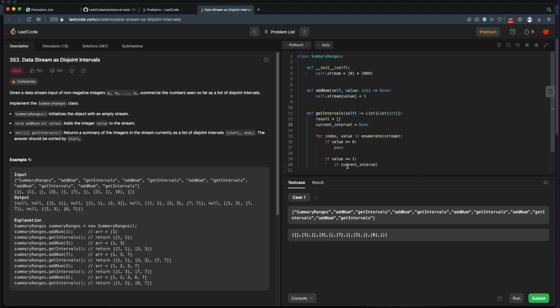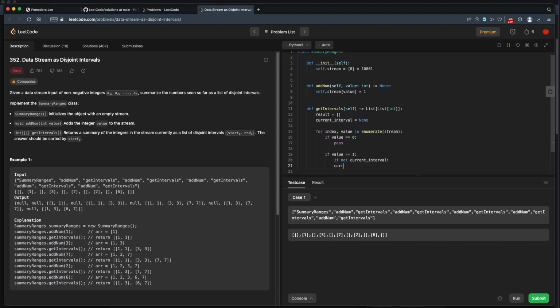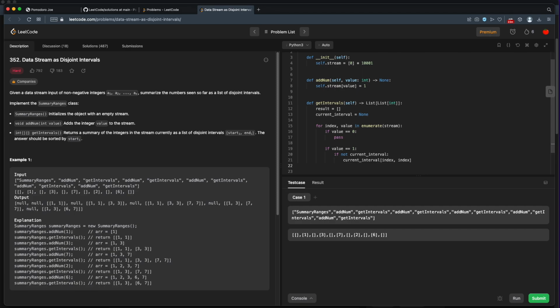Yeah, I'll do that. So if we don't have a current interval, then we'll create one. What are we going to put in our current interval? Well, we'll put in our value. Actually, no, we'll put in our index. The index is the value of the number in the stream. So we'll put our index, and we'll put another index as the end, just in case this is a one-element interval. Okay, that covers that.